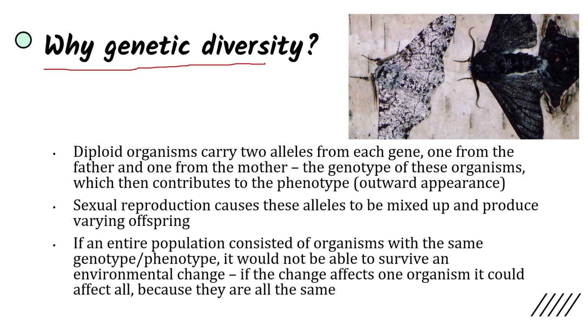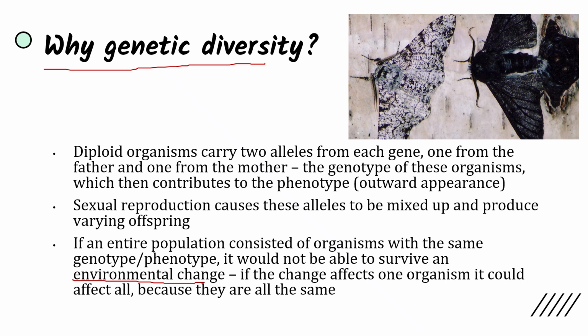If an entire population consisted of organisms with the same genotype, which would then result in the same phenotype, there's a high chance it would not be able to survive any environmental changes. Especially because if the change affects one organism, it could affect all of the organisms because of how similar they are.